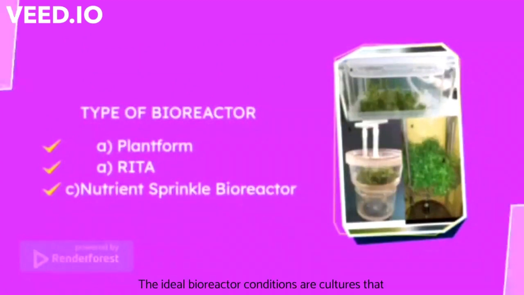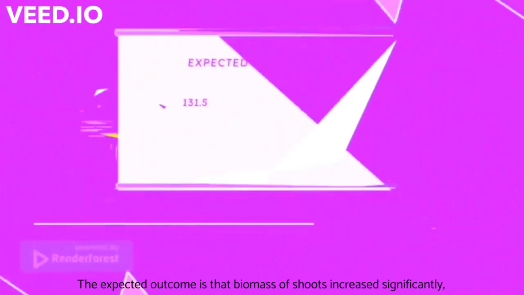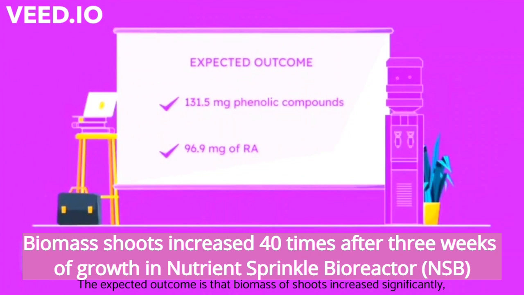for test. The ideal bioreactor conditions: cultures in bioreactors were grown in MS medium containing saccharose and growth regulators. The shoots in all types of bioreactors were cultured for 3 weeks at 26 degrees Celsius. The expected outcome is that biomass of shoots increased significantly, 40 times bigger after 3 weeks of growth in the nutrient sprinkle bioreactor, with a significant amount of phenolic compounds, as well as rosmarinic acid.